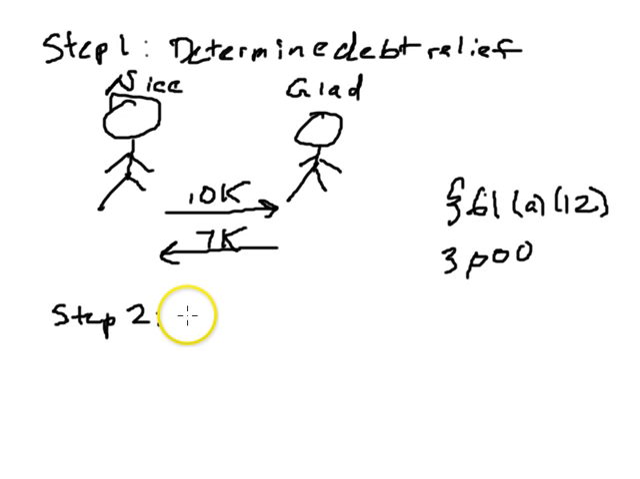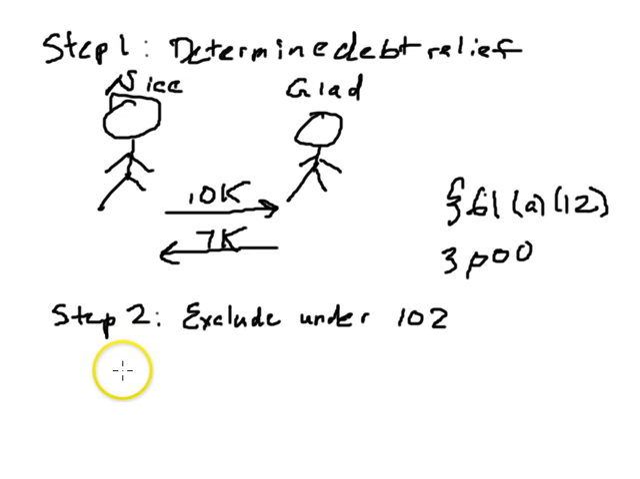After you determine the debt relief, see if you can exclude the amount under Section 102. And Section 102 states that you can exclude it as long as it's a gift. Courts have defined gifts as coming from a detached and disinterested generosity, either coming out of affection, respect, admiration, or charitable impulses. So in other words, as long as there is no business relationship between Mr. Nice and Mr. Glad, we can argue that the $3,000 of debt relief was merely a gift.